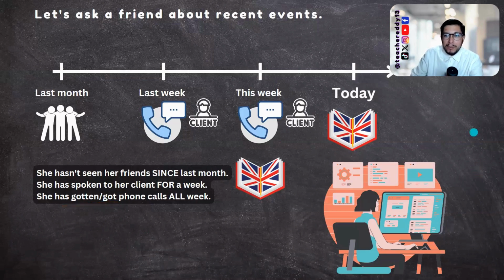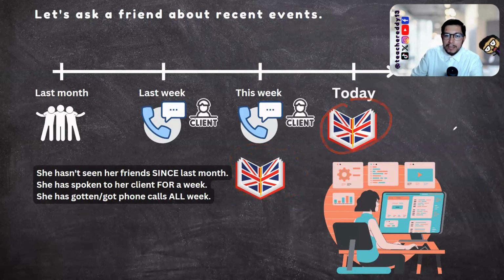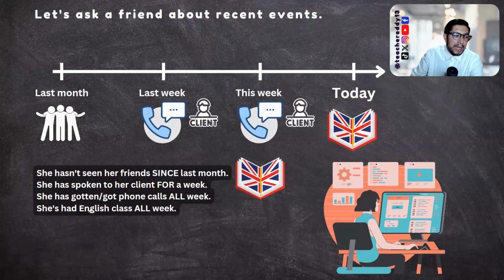Now, let's talk about her English classes. Has she had English class this week? And today? Yes, right? The complete week. So we can say she's had English class all week. Check the contraction. For she has, it is possible to simply say she's. How can you notice the difference between she is and she has with a complete sentence? In this case, you have a past participle, had, that indicates that you talk about recent events. She's had English class all week.